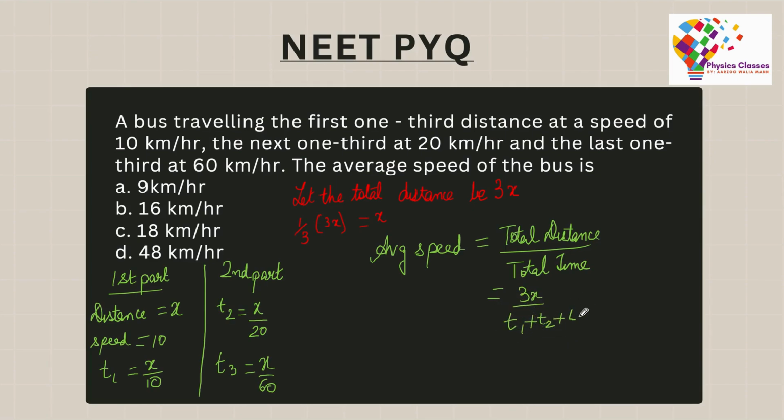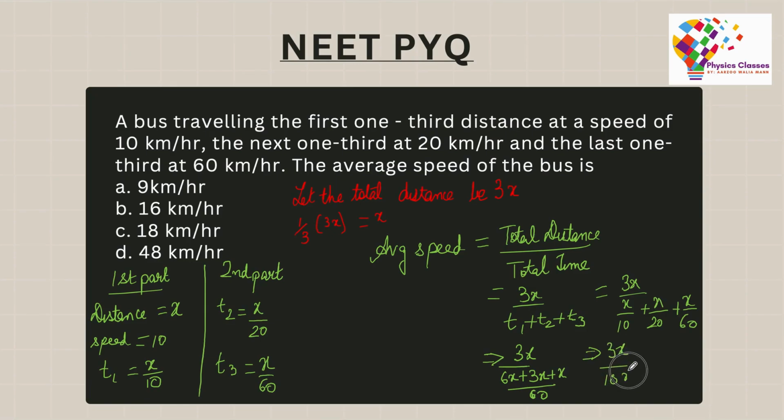So if I substitute the values of t1, t2 and t3, I would have x by 10 plus x by 20 plus x by 60. Now when I simplify this, I would have 3x by (6x plus 3x plus x) by 60.